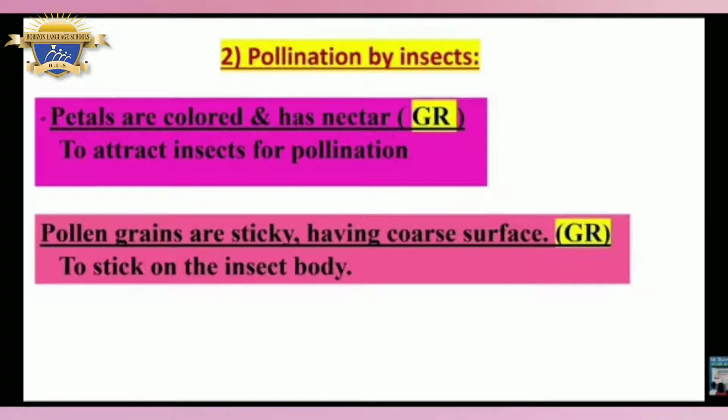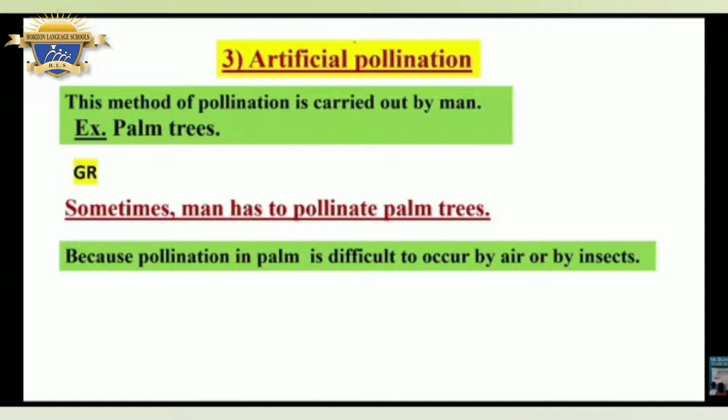Pollen grains are sticky, having a coarse surface. Give reason: to stick on the insect body. Number 3. Artificial pollination. This method of pollination is carried out by man. Example: palm trees. Give reason: sometimes man has to pollinate palm trees, because pollination in palm is difficult to occur by air or by insects.